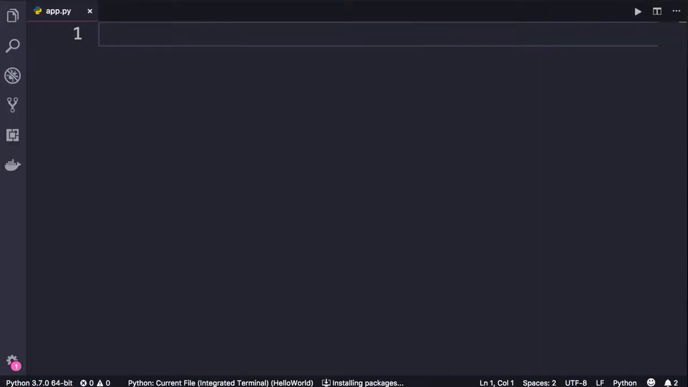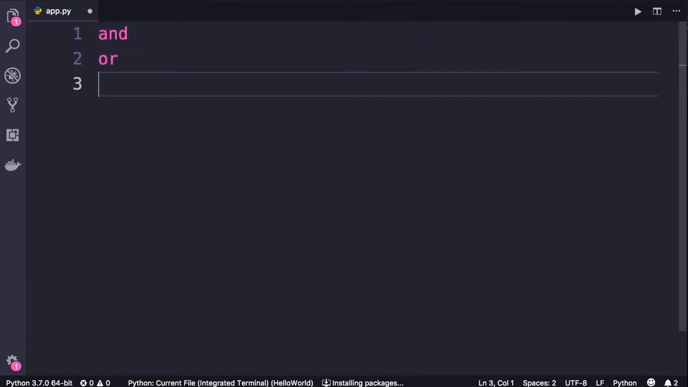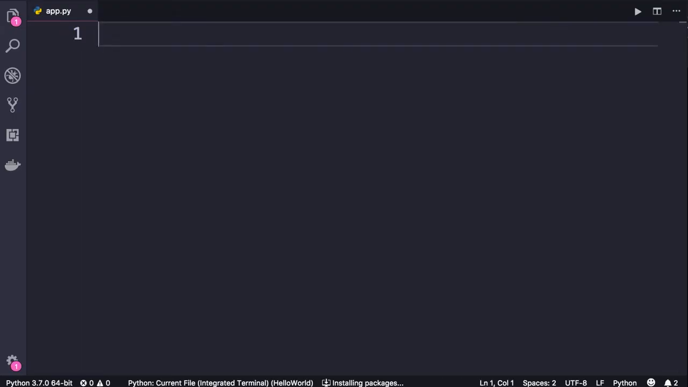In Python, we have 3 logical operators, and we use these operators to model more complex conditions. So these operators are and, or, and not. Let's see a real-world example of using these operators. So imagine we're building an application for processing loans. So we need 2 variables.